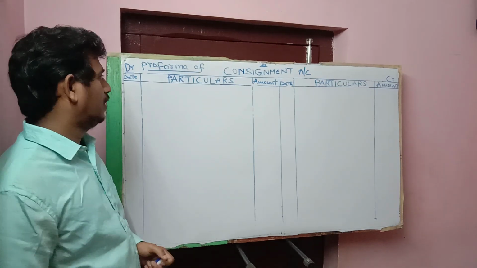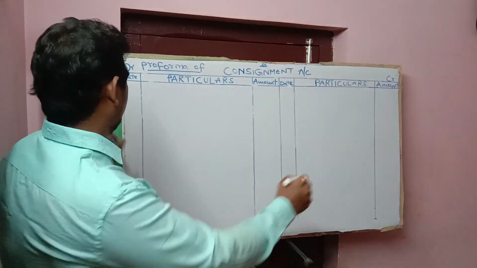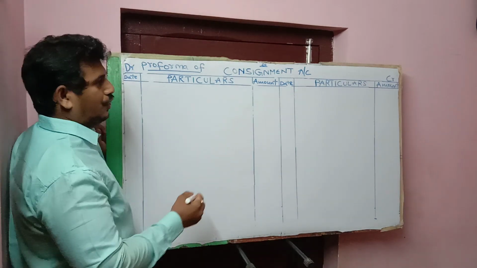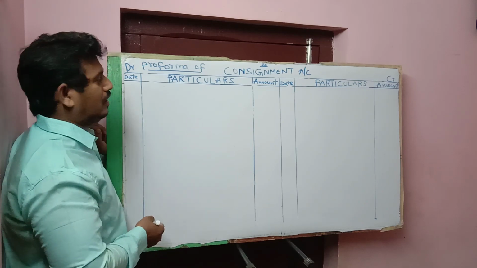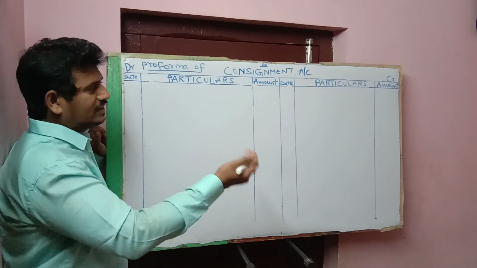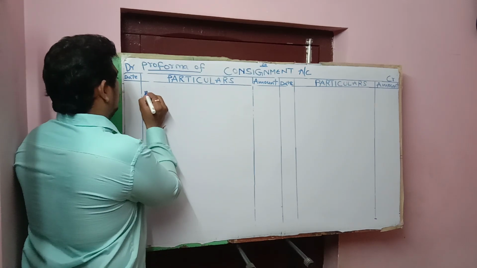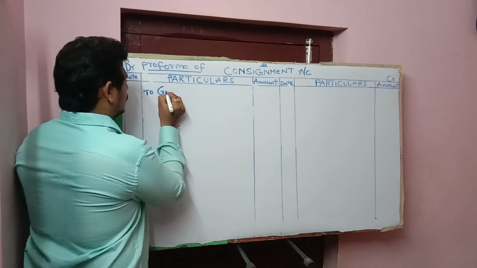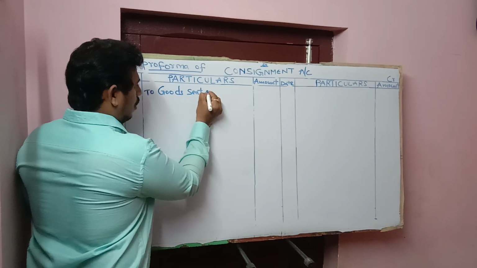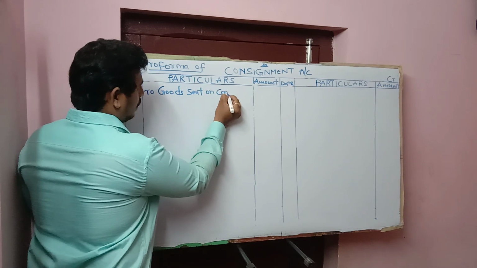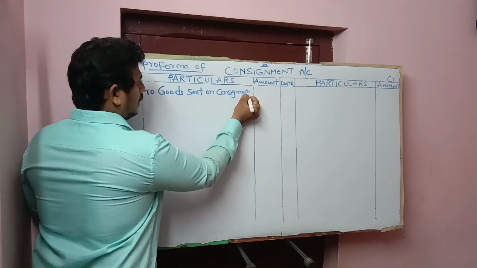Good morning, students. Today we will discuss the pro forma of consignment account. In consignment account, when goods are sent by consignor to consignee, the consignment account should be debited, to goods sent on consignment account.